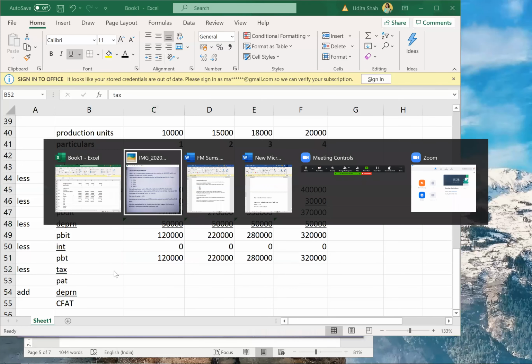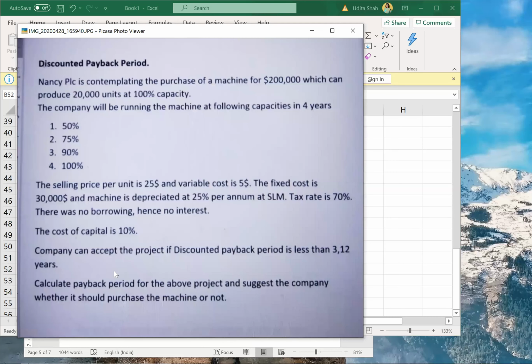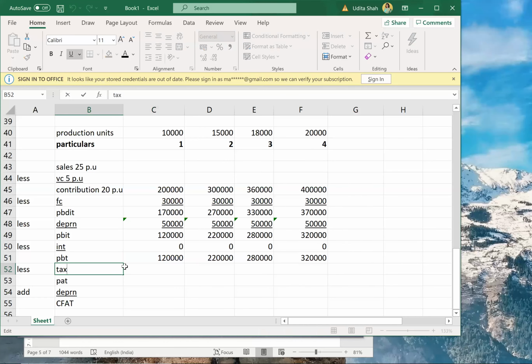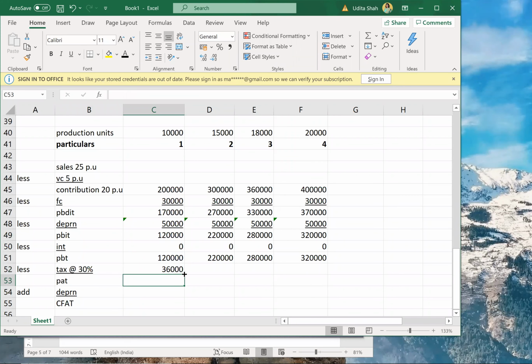How much is the tax? Tax is at 30%. We have changed it, we are not taking tax at 70%. So it will be 120,000 into 30%. So PAT will be PBT minus tax.